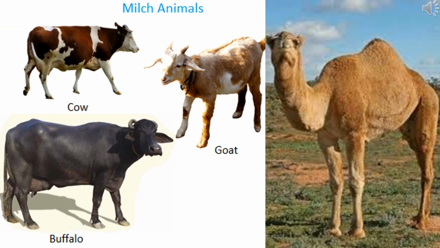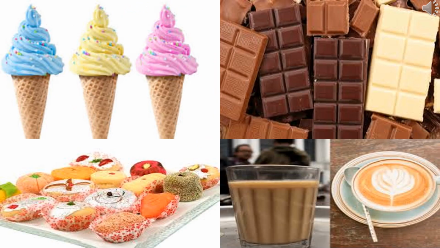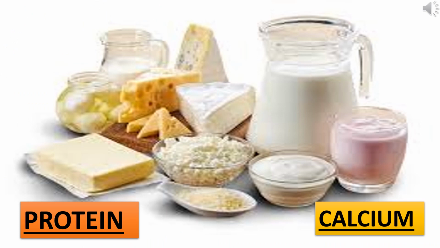Milk is the primary source of nutrition for infant mammals. Milk is the daily essential product which is obtained from animals like cow, buffalo, goat and camels. Milk is necessary in our daily diet to prepare tea, coffee, ice cream, chocolates, sweets and other related products. Milk is a highly recommended nutritive food. It contains protein and calcium. Paneer, cheese, butter, cream, ghee and curd are made from milk.